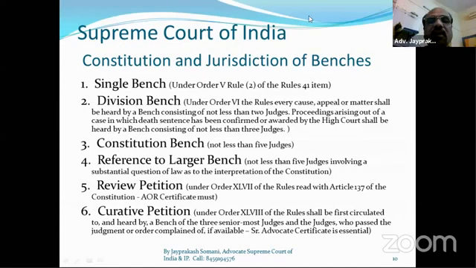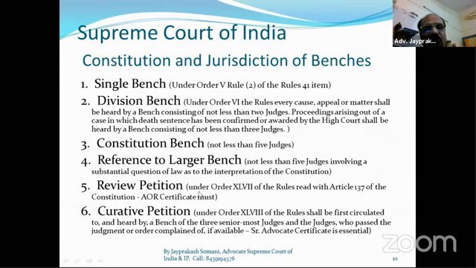वो अपना अनम्यूट करके पूछ सकता है। मैंने अनम्यूट खोल दिया है आपका। If you want to ask something, you can ask, otherwise we will see question answer session at the end also, no problem. And if you want you can unmute yourself and you can ask, no issue.